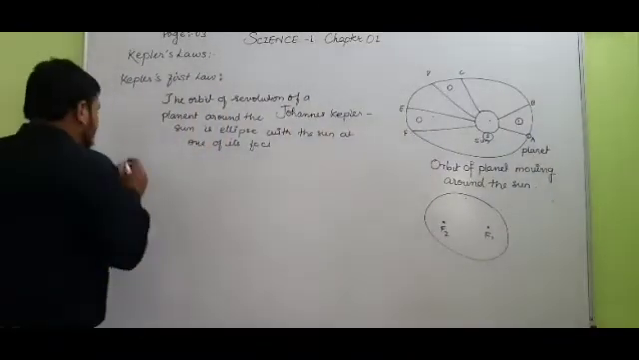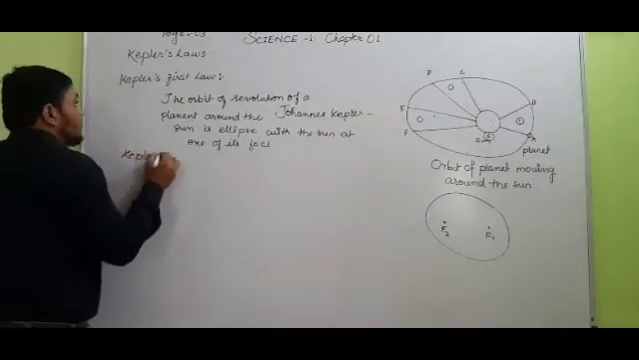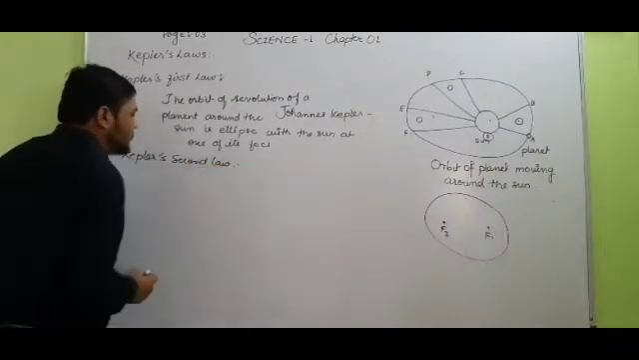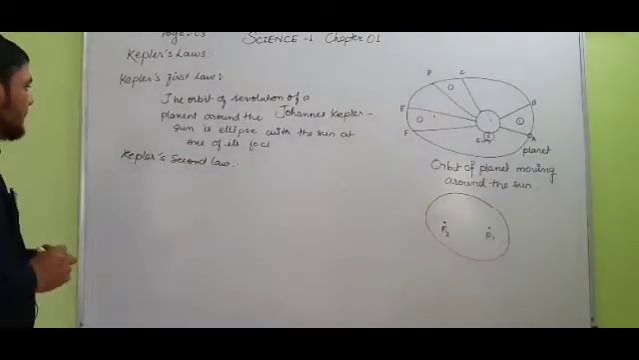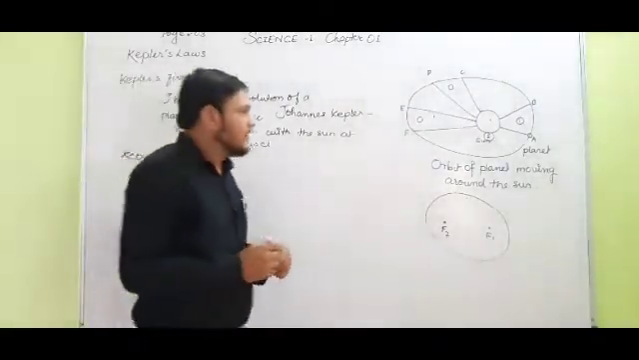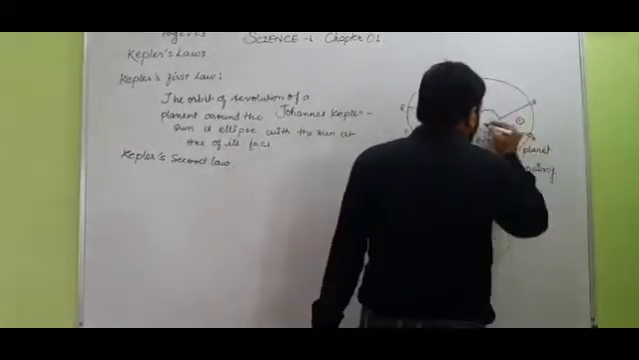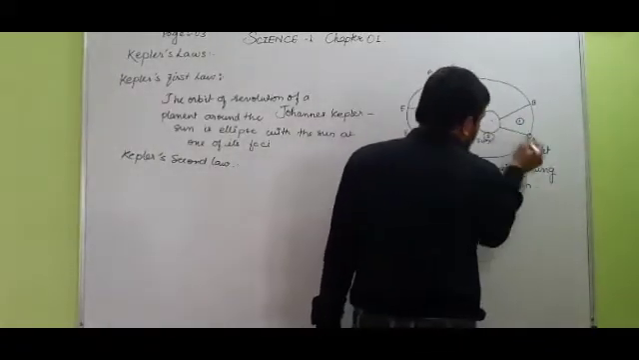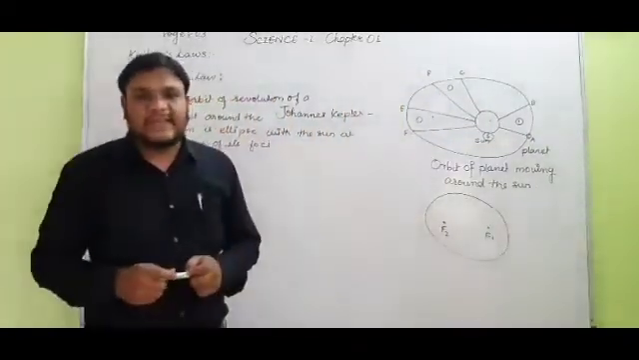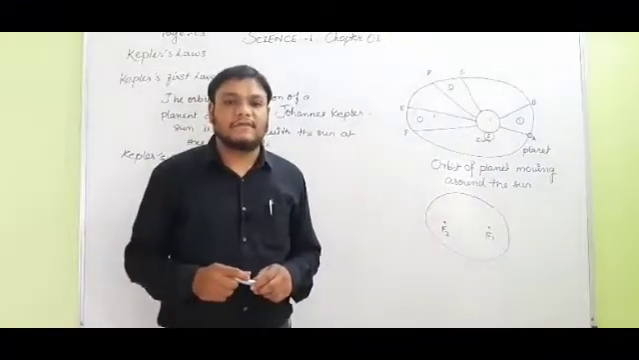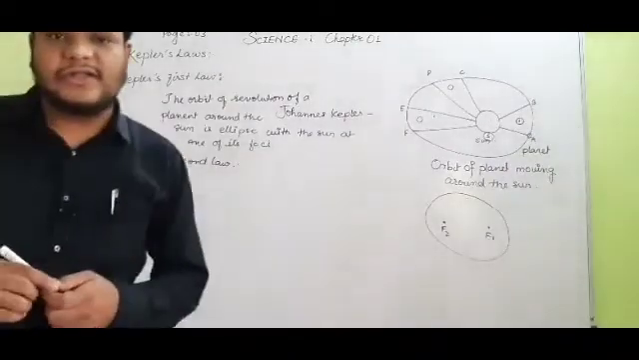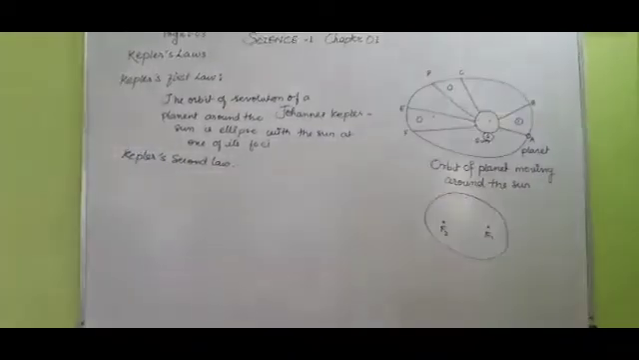Now we will study Kepler's second law. Students, Kepler's second law of planetary motion can be stated as: the line joining the planet and the sun. See this line, this SA or AS, the line joining the planet and the sun sweeps equal areas in equal intervals of time.